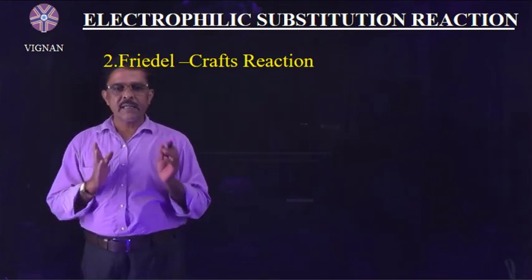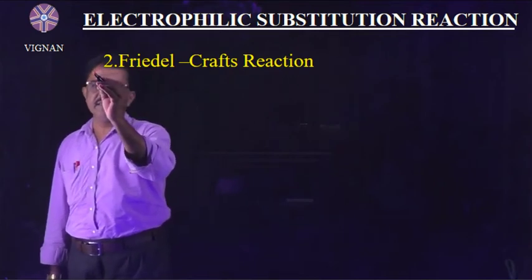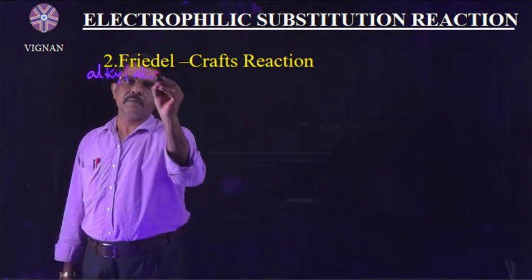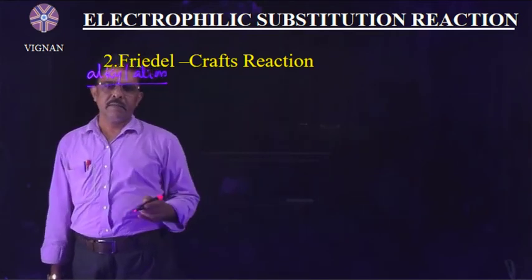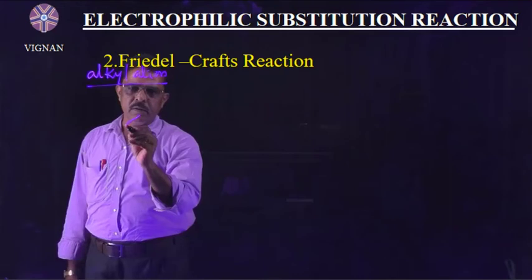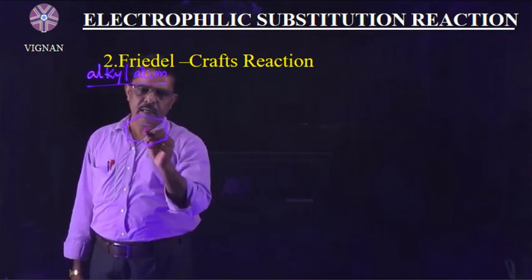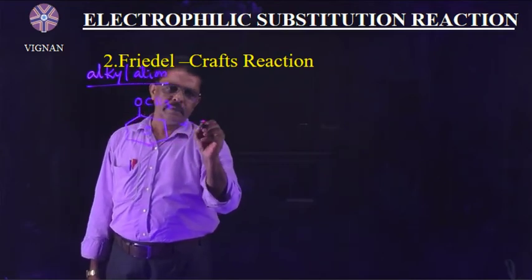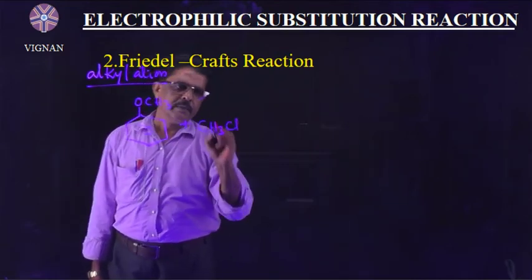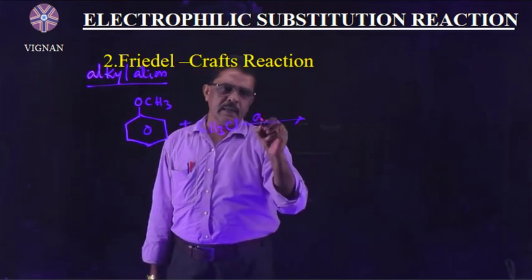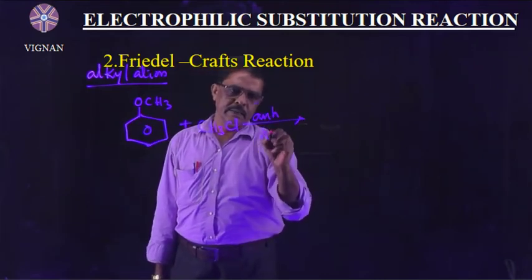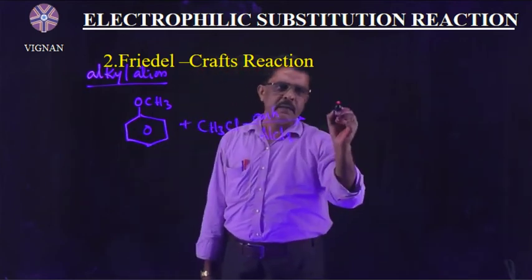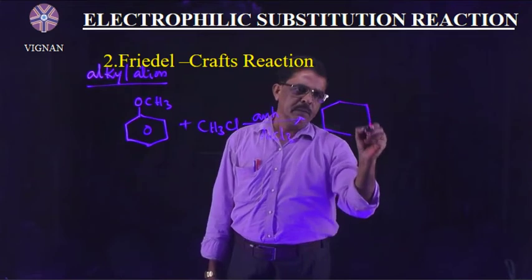When anisole reacts with methyl chloride, CH3Cl, in the presence of anhydrous AlCl3, which is a Lewis acid and acts as a catalyst,